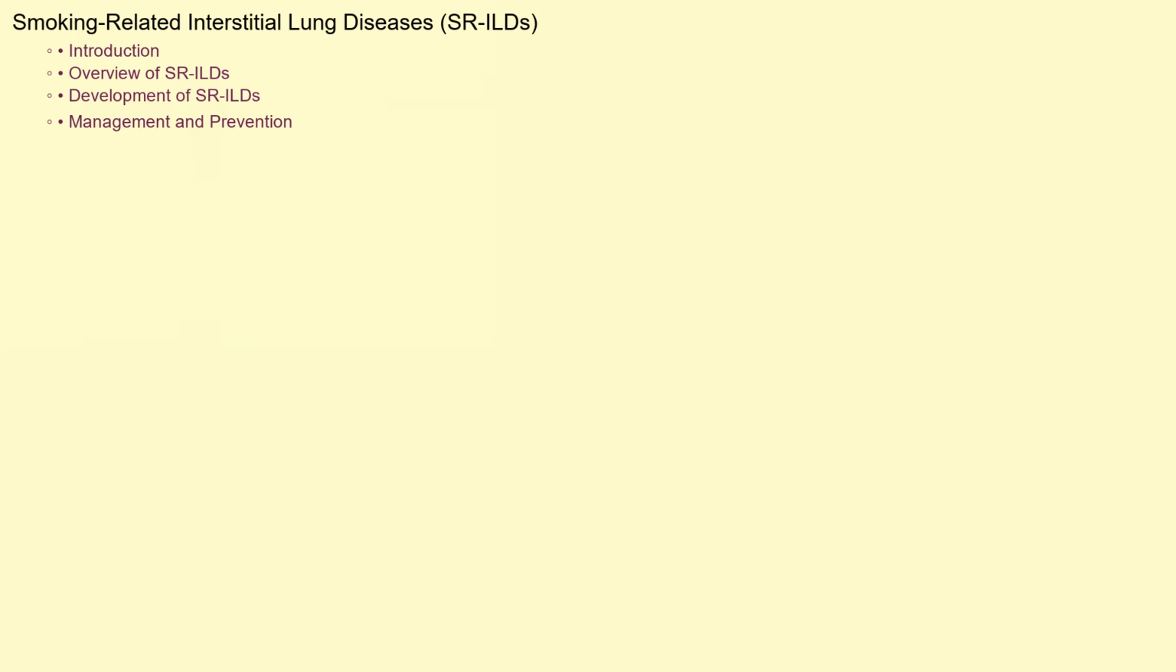Hello and welcome. Today we're diving deep into a group of serious lung conditions closely linked to a common and preventable cause: smoking. We're talking about smoking-related interstitial lung diseases, or SRILDs. We'll explore what they are, how they develop, and what can be done to manage and prevent them.